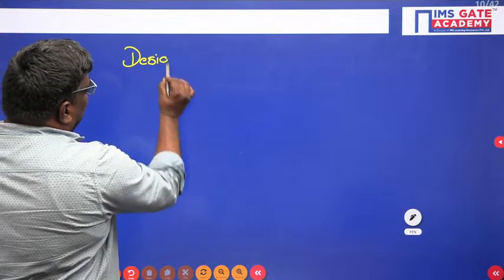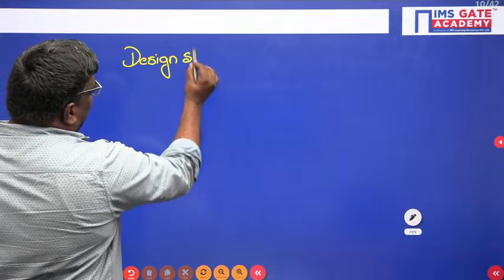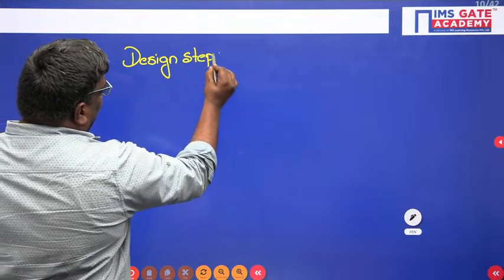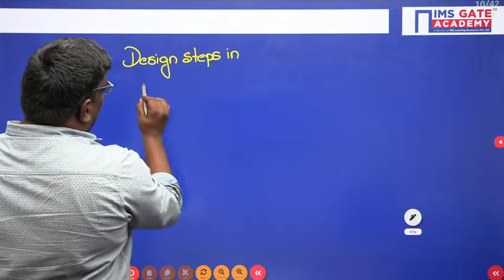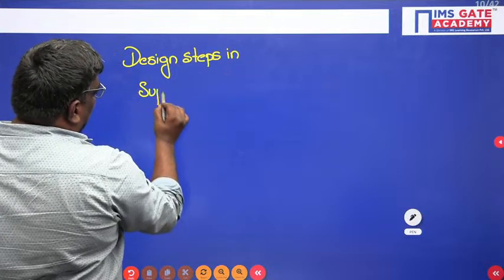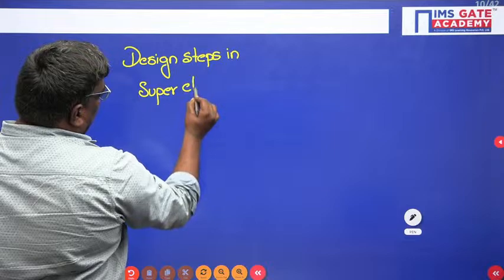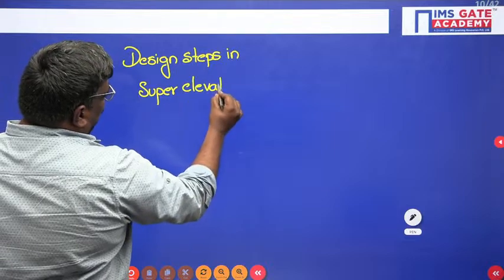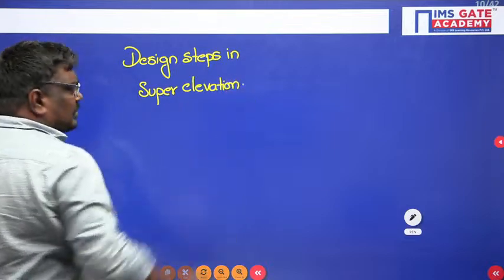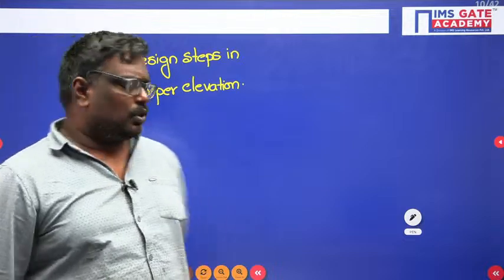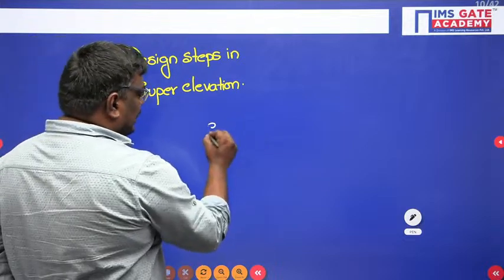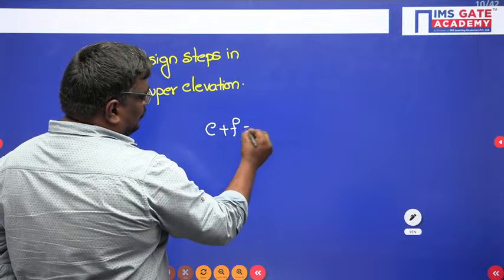Now let us understand what the design steps in super elevation are. See students, first, as you already know, you will take e plus f is equal to v square upon gr.